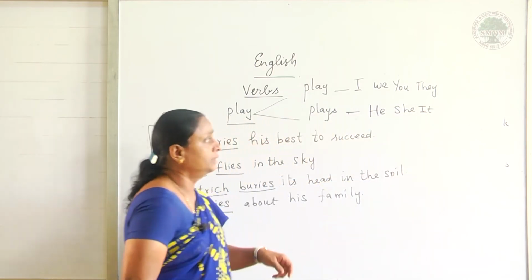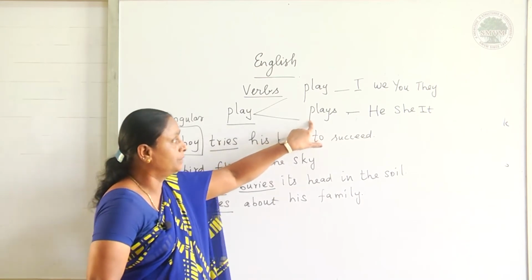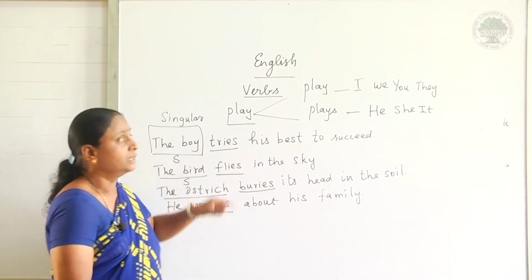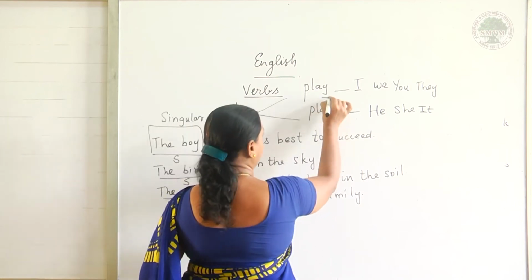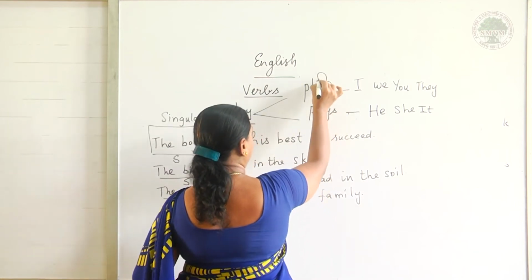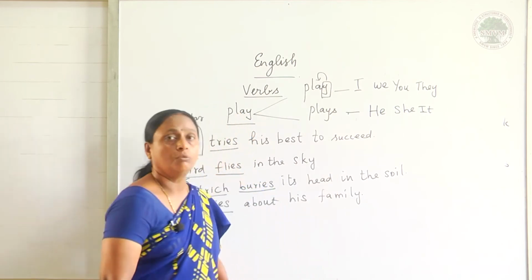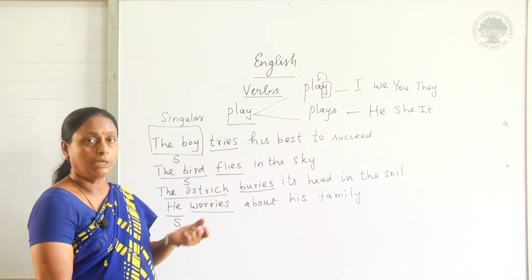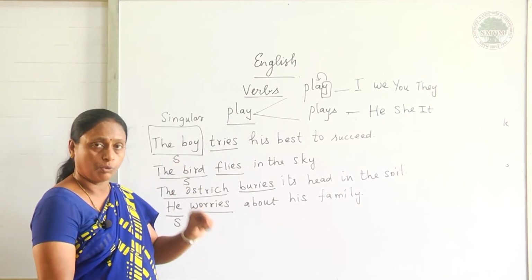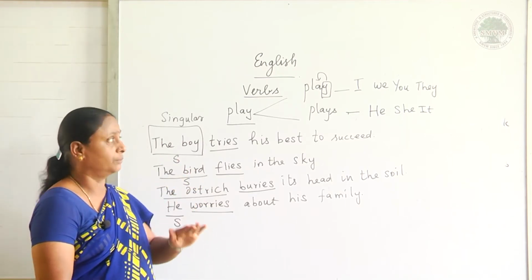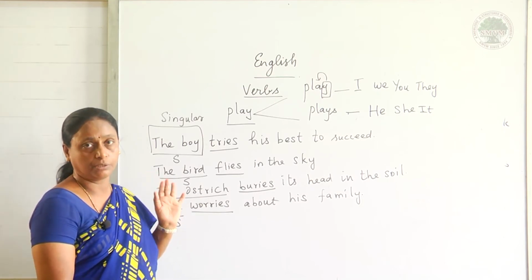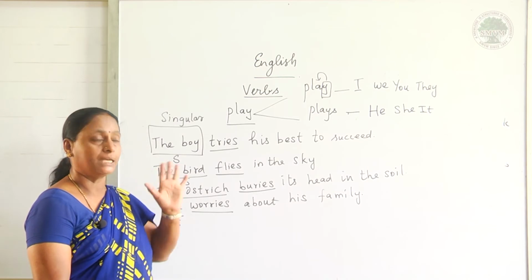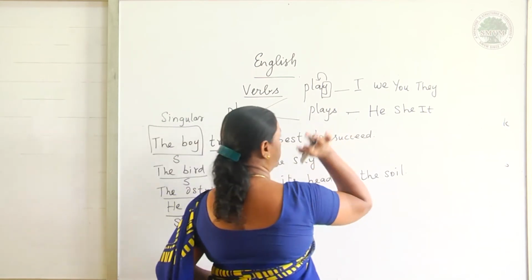I told you we have to remove Y and add IES, but here, in play, the letter before Y is a vowel. When the verb ends with Y and the letter before it is a vowel, we should not change the Y. So, I have added just the regular form, adding s alone.